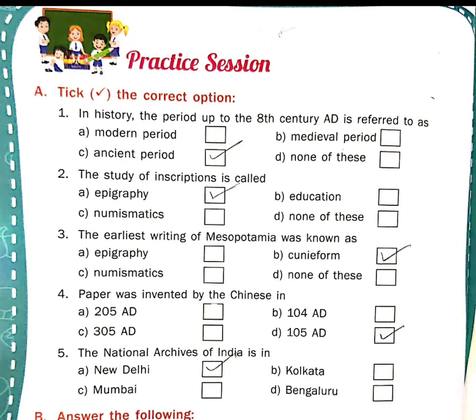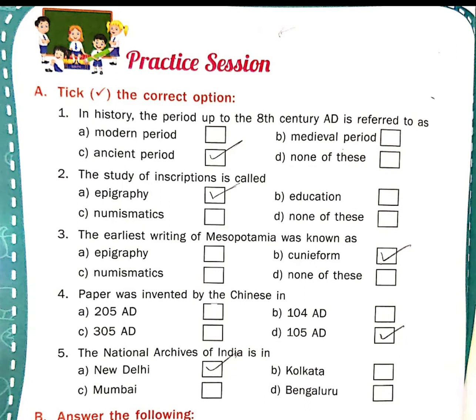The study of inscription is called A. Epigraphy, B. Education, C. Numismatics, or D. None of these. The correct option is A. Epigraphy. The earliest writing of Mesopotamia was known as A. Epigraphy, B. Cuneiform, C. Numismatic, D. None of these. So the correct option is B.